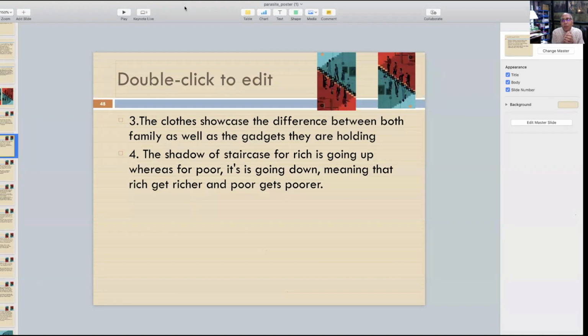The boy is also carrying a mobile, so you can connect why the mobile is required for both of them to connect with each other. So those who have seen the film can connect easily. The shadow of the staircase for the rich is going up, whereas for the poor it is going down, meaning the rich get richer and the poor get poorer. This is a very famous statement. Rich get richer and poor get poorer.